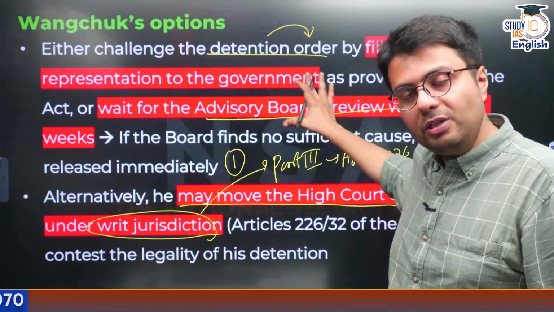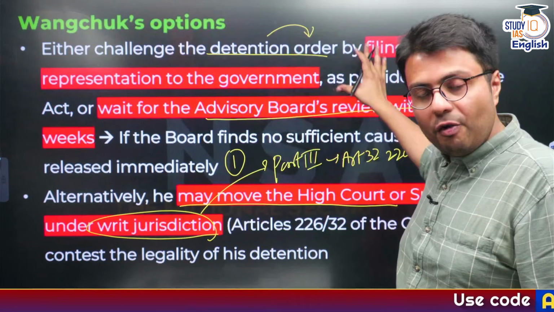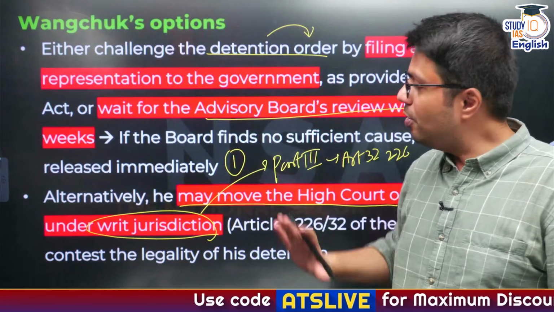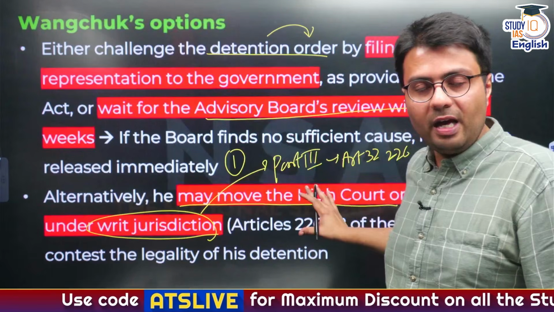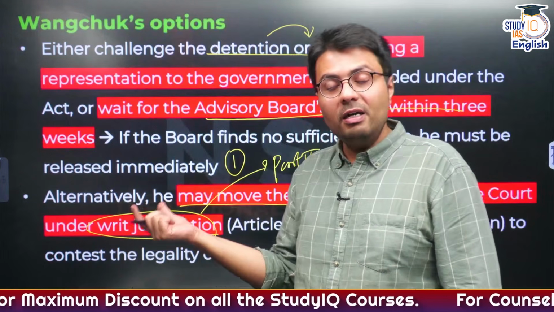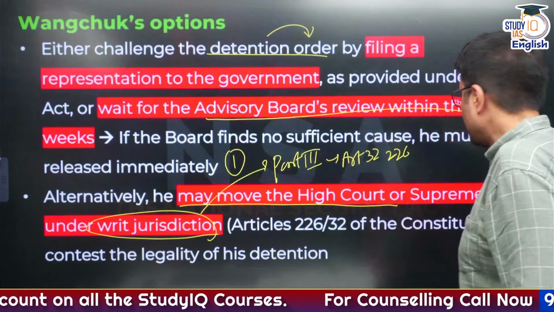He can wait for the procedures to complete, either by formally filing a representation to the government or waiting for the advisory board, or he can directly approach the High Courts and Supreme Court under the clause of violation of fundamental rights because of writ jurisdiction.